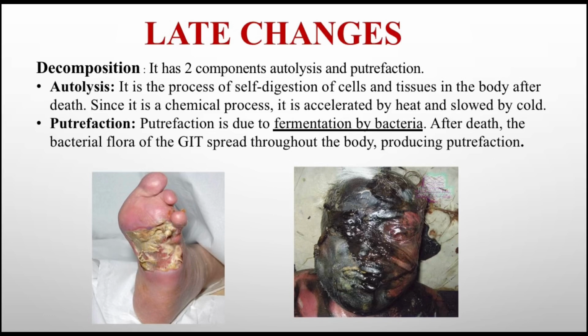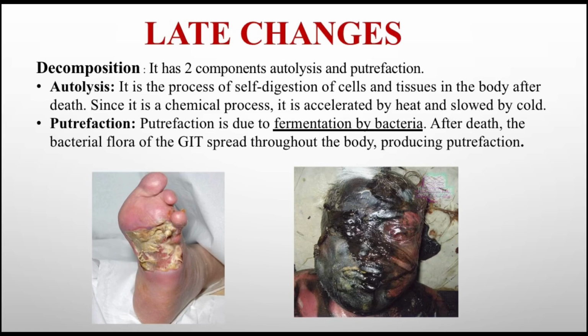Then come the late changes. Late changes include decomposition. It has 2 components, autolysis and putrefaction. Autolysis is the process of self-digestion of the cells and tissue in the body after death. Since it is a chemical process, it is accelerated by heat and slowed by the cold. It is also known as autodigestion.